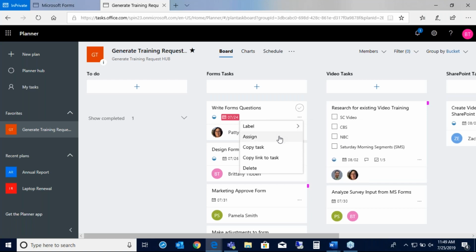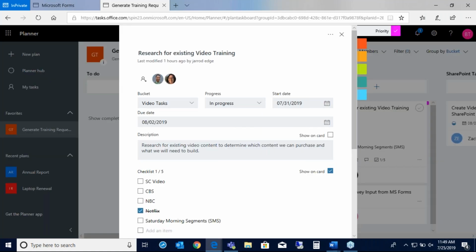You can assign it out right from here without opening the task, copy the task, copy a link to the task. I can email Jared, remind him that he has something due if he hasn't listened to the other one, or you can delete the task right here. Once you open it up, you can see some additional functionality. Right away I see which members this task belongs to, and I can quickly add anybody else. I can adjust the bucket that it's in, change the progress of it, and adjust the start date and the due date.